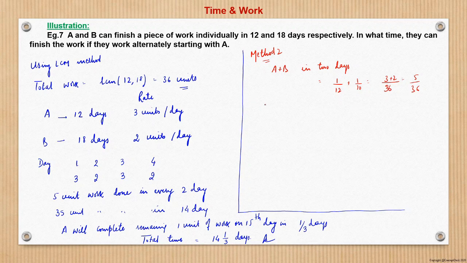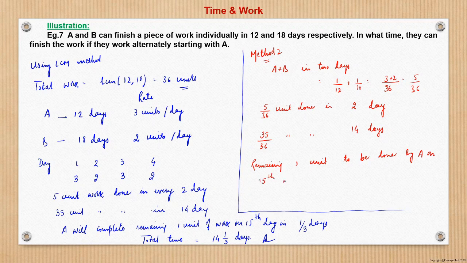So what is it? 5 by 36 unit done in 2 days. And we have to complete 36 units. So 35 by 36 unit will be done in 14 days. Remaining 1 unit, 1 unit to be done by A on the 15th day, and time taken will be what? 1 by 3. So time will be 14 plus 1 by 3.